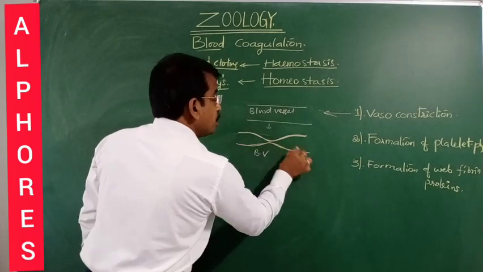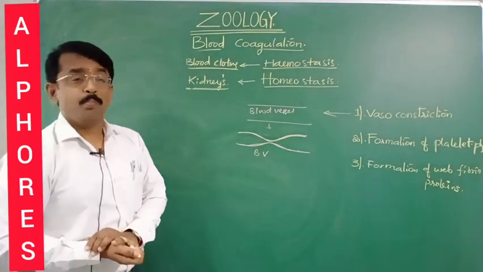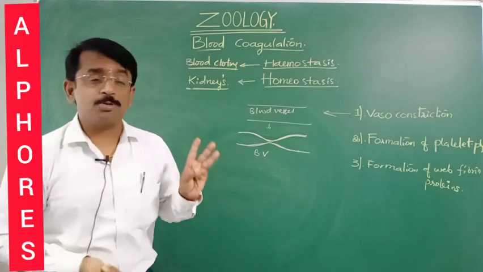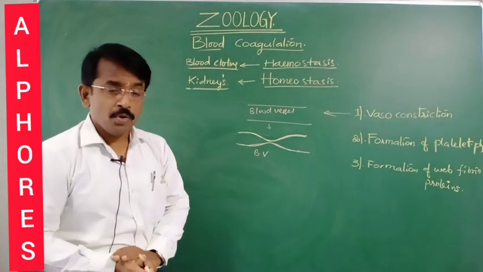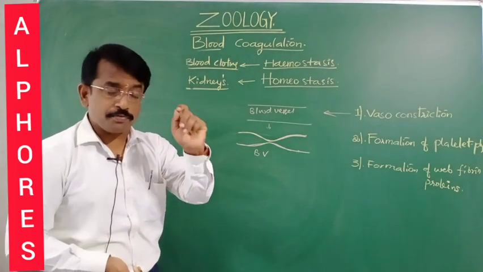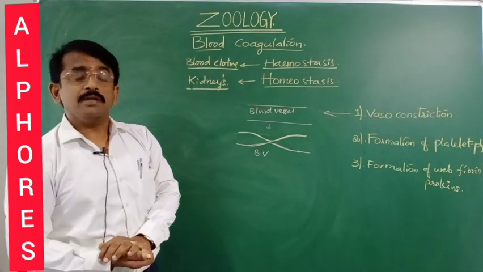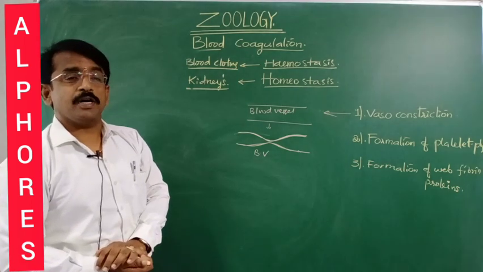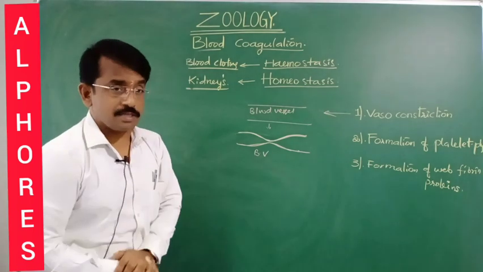Why? Generally, the blood vessel is made up of three layers: tunica externa, tunica media, tunica interna. Tunica externa is made up of collagen and elastic fibers. Mostly in the case of veins and arteries, collagen fibers, with elastic fibers present in the arteries itself.